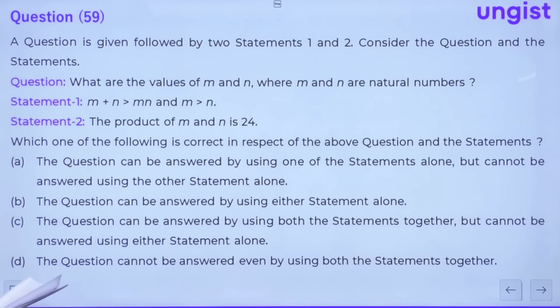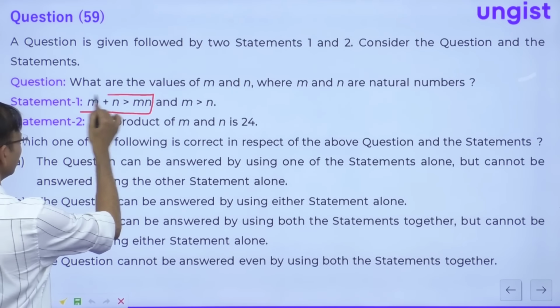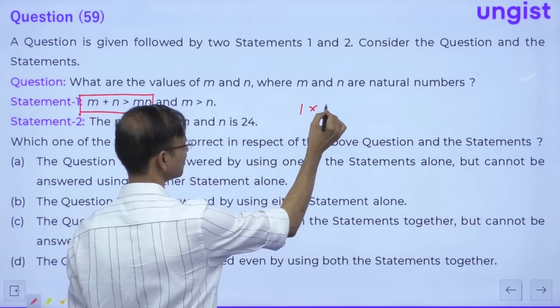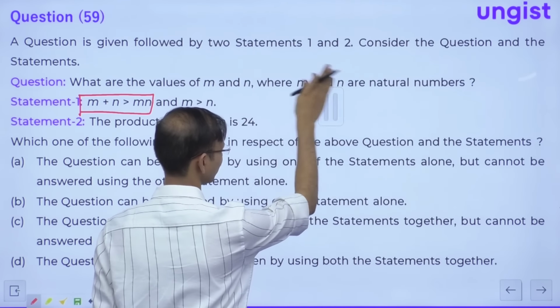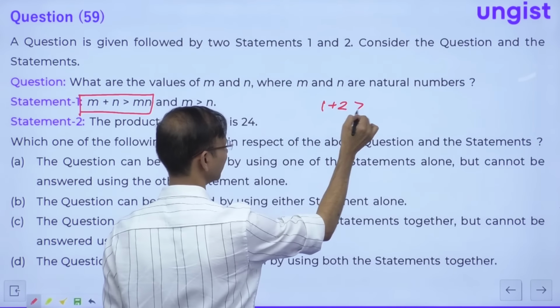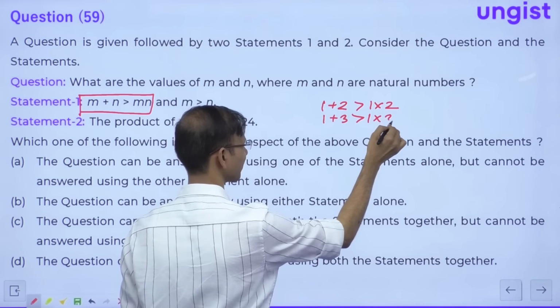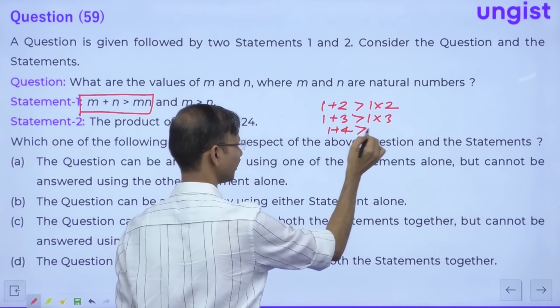Question number 59. A question is given followed by two statements. All right. What are the values of m and n, where m and n are natural numbers? Okay, m plus n is greater than mn. See everyone, m plus n is greater than mn. So it means 1 plus 2 will be greater than 1 into 2. 1 plus 3 will be greater than 1 into 3. 1 plus 4 will be greater than 1 into 4.